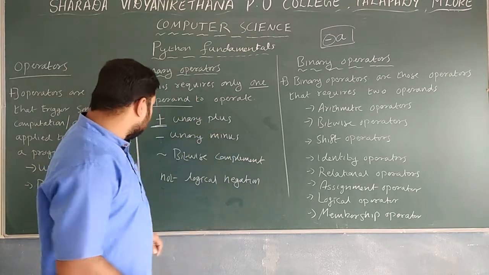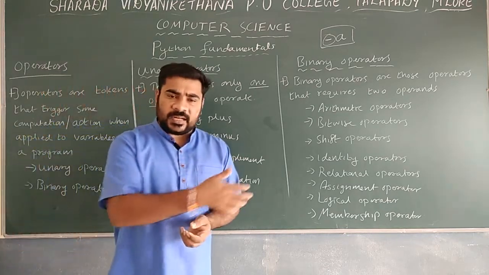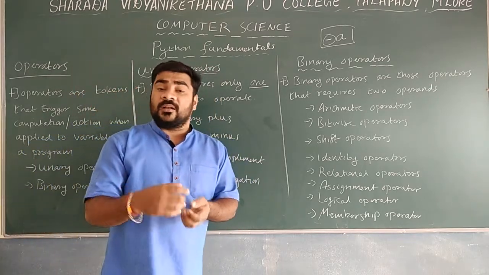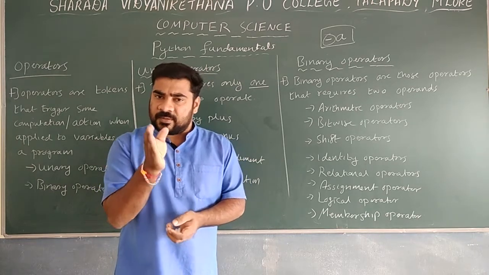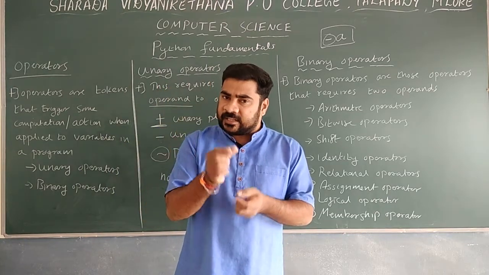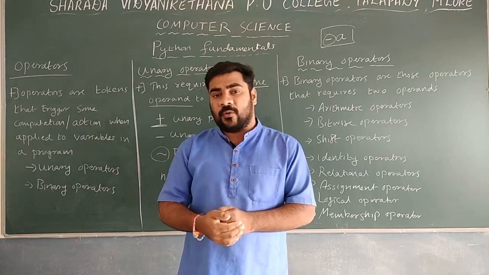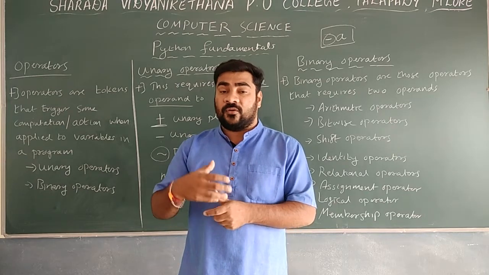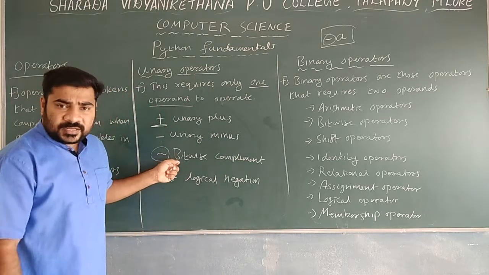The next one is the bitwise complement. We are going to study the bitwise operators next. In bitwise operations, bitwise means the operation is performed bit by bit. There may be 10 bits or 8 bits. You take the first bit, the second bit, each bit, and perform the operation. Whenever you want to find the complement of each bit, we make use of the bitwise complement.